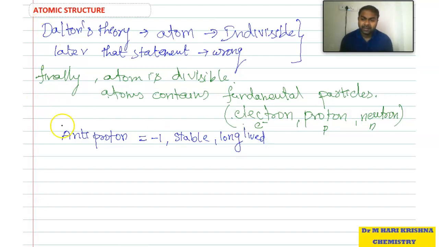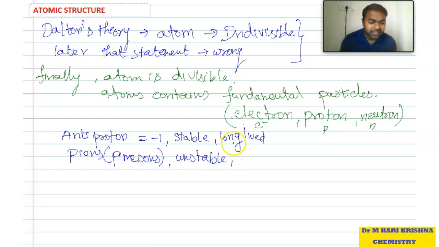The next one is pions. We can call pions pi mesons. These are actually unstable. Pi mesons are highly unstable. Mesons are written with the symbols pi plus, pi minus, pi naught.